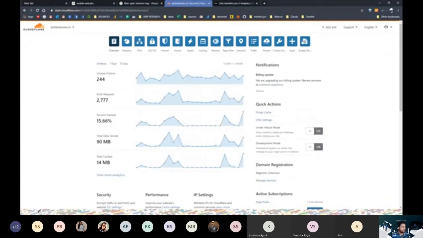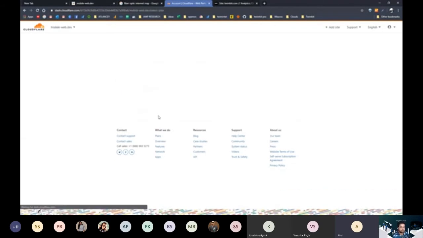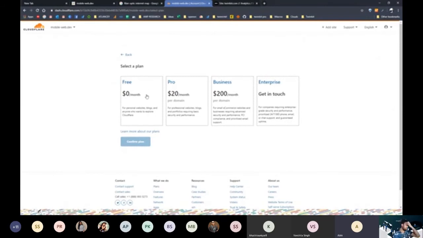So when you get into a CDN, you just need to add a new site. And for example, let's add mobile web dev, and let's go ahead and add mobile web dev as a CDN solution. Aman, that 15% was for which case? You mentioned this case, but I mean, for what you were referring to, 15% times hitting CDN?